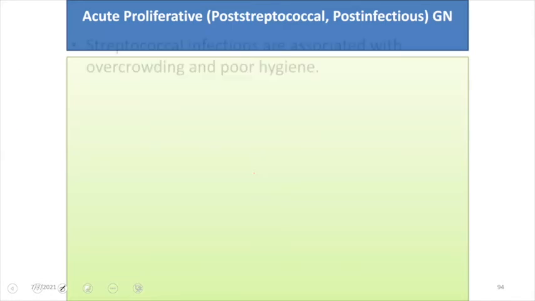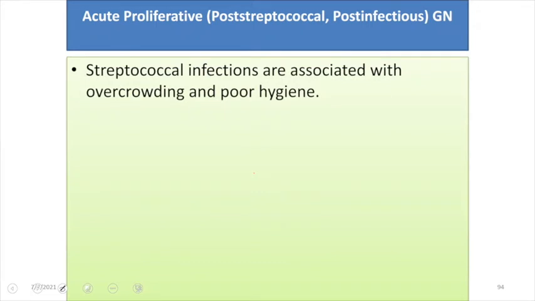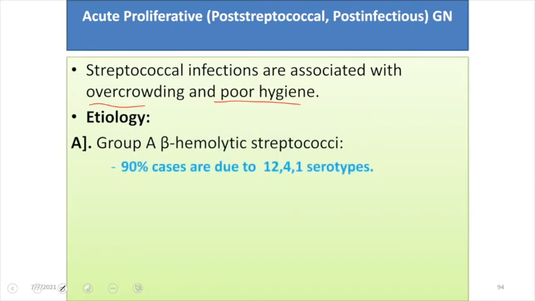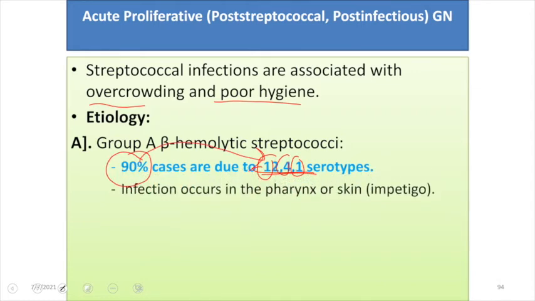Acute post-streptococcal glomerulonephritis is usually associated with overcrowding and poor hygiene. It is usually due to group A beta hemolytic streptococcus, and there are nephritogenic strains, usually 12, 4 and 1, and 90% of cases are due to these nephritogenic strains. Infection occurs in the pharynx, that is, as I said, sore throat, or it can be an infection in the skin, that is known as impetigo.